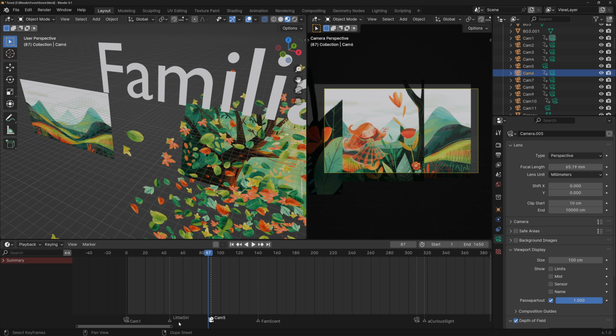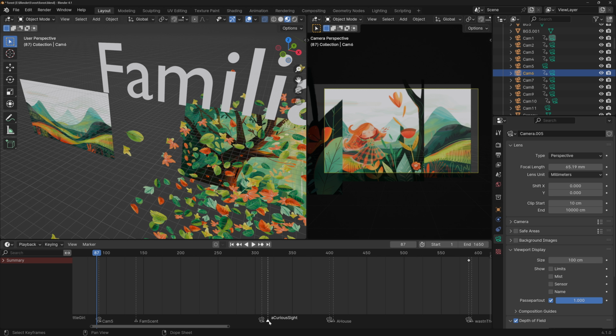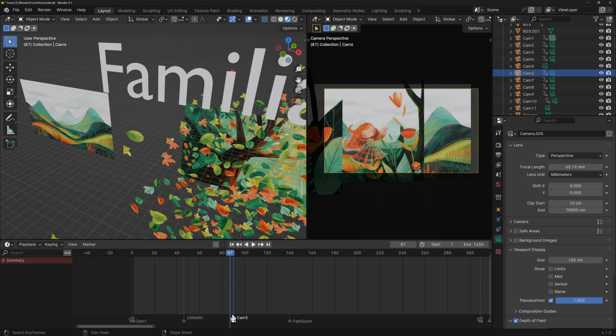So if you want to see the name of the markers, you have two options. You either have different markers for the camera, it's messy, it's disorganized, it's not cool. So probably a better solution would be just to rename the camera. So this is camera 5. I could just go here and rename this to C2 Fam Sent. And I have that here. And with this nomenclature, we would always have the cameras in order. So yeah, I think that's cleaner and better.